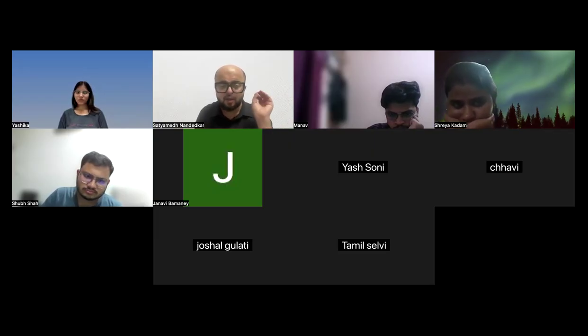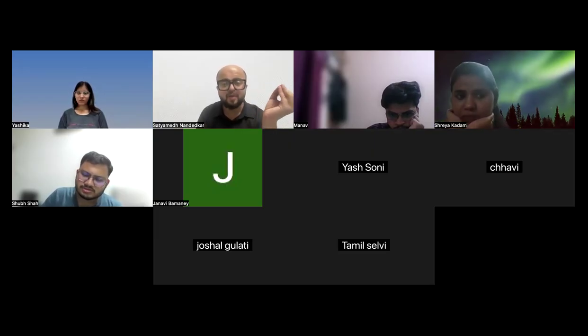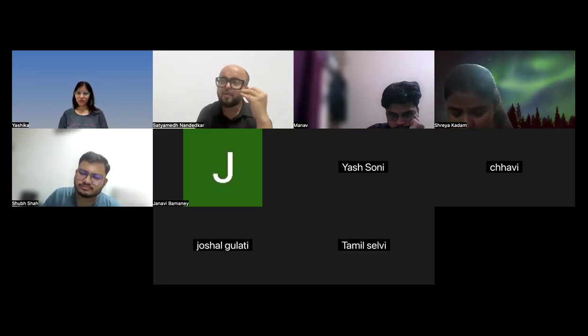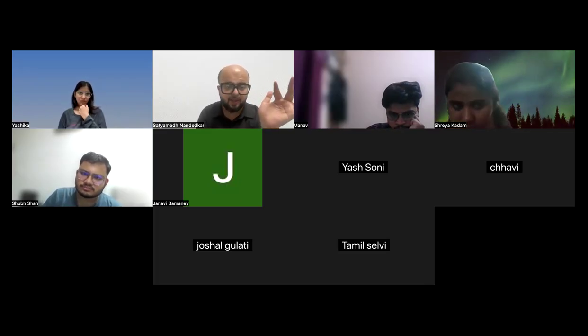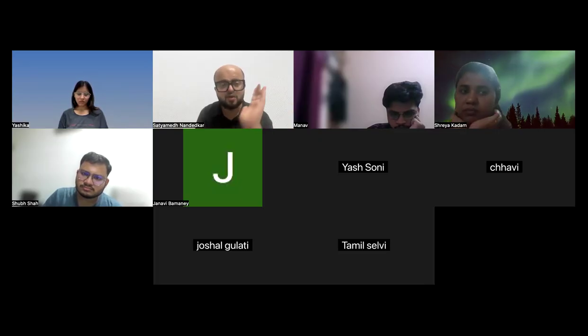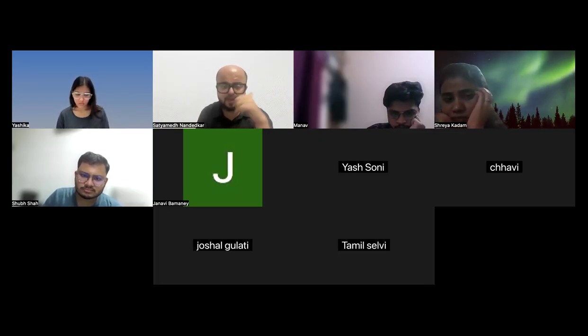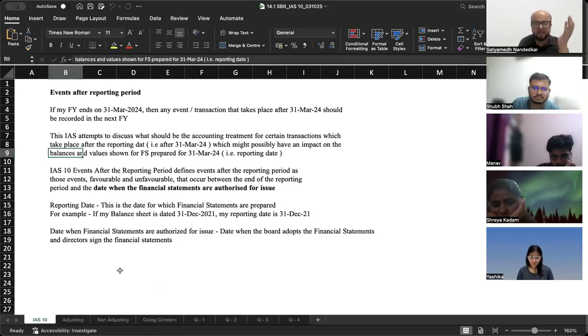So IAS 10 talks about these events which take place after the balance sheet date. Some of them will end up affecting the items in the balance sheet. The others will require a disclosure in the balance sheet. Okay? Have a look. Read this once.